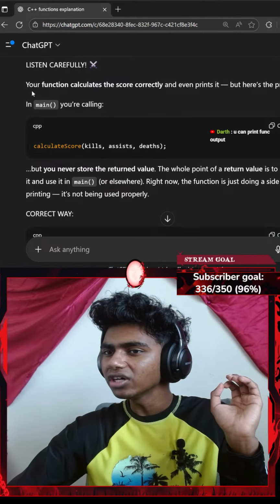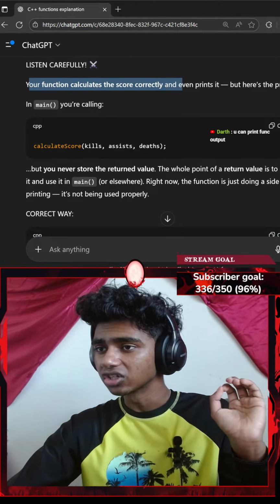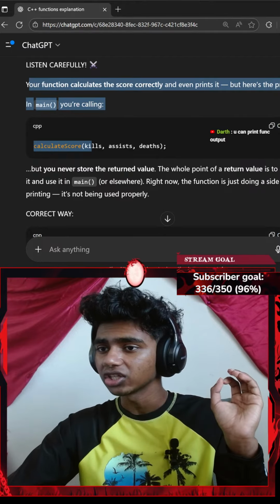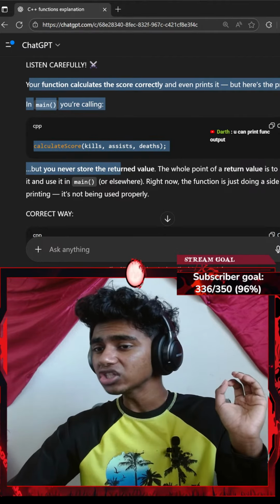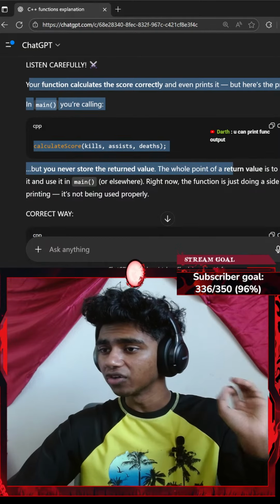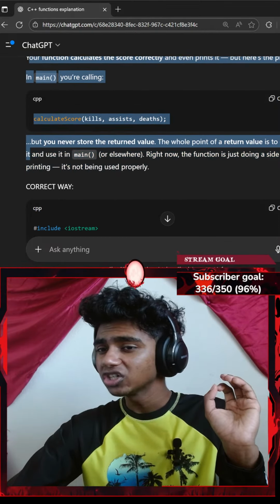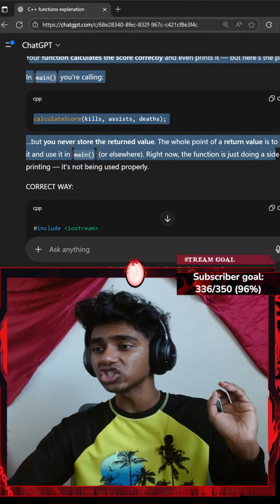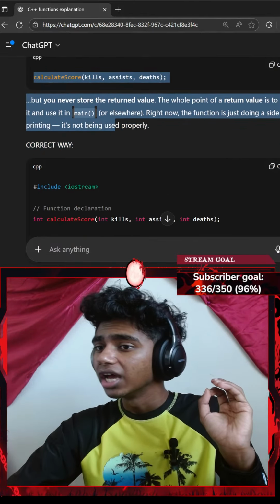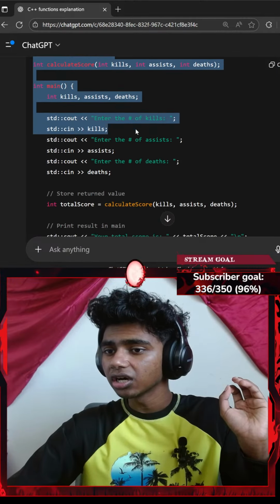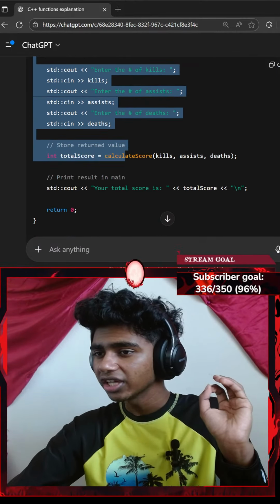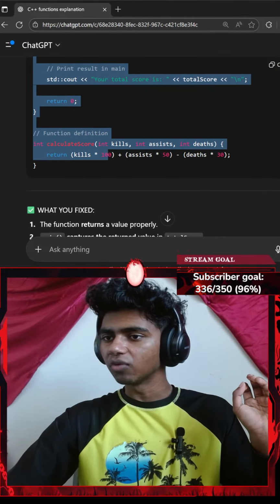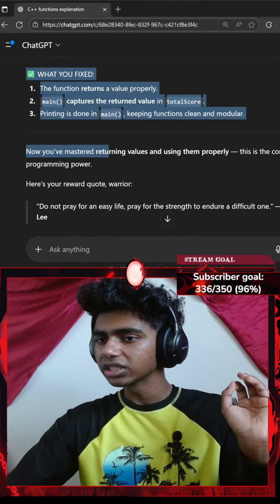"That said, your function calculates these scores correctly and prints it, but here's the problem. In your main function, you're calling calculate scores, but you never store the return value. The whole point of a return value is to capture it and use it in main or elsewhere. Right now, the function is just doing a side job of printing." Okay, integer calculate total scores. I see, I return all that.